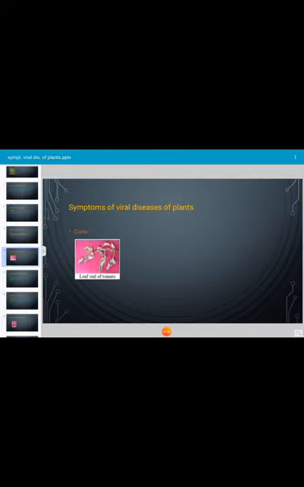The affected leaf shows mosaic symptoms, and the infected leaf rolls downward, and the symptoms are described as curl. The viral pathogens interact with the host tissue, and curl symptoms develop. The leaf curl disease is very common in tropical regions of the world. In the photograph, curl symptom of tomato is shown.